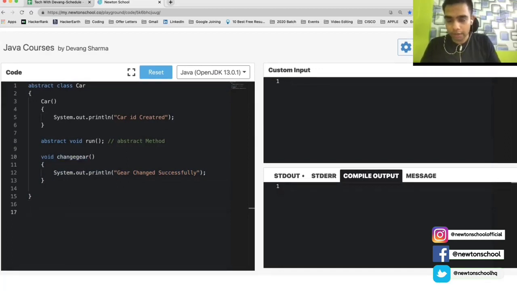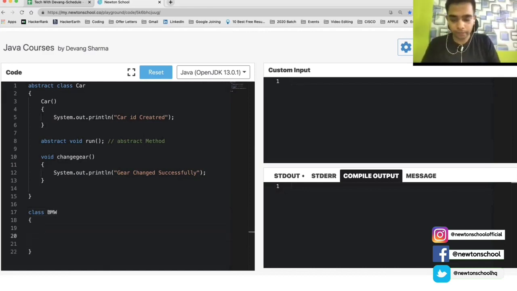Let's define another class which will extend this class, and then we'll see in main how we can use it. So let's define a class. What can be an example of a car? Something that can extend a car, something that will share functionality with a car. It can be any type, right? It can be BMW, it can be Mercedes, it can be anything. Let's start with BMW. So I'm defining a class BMW.